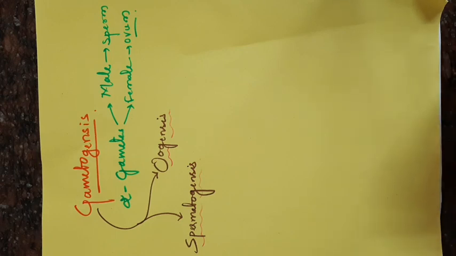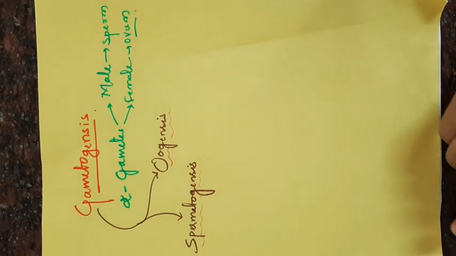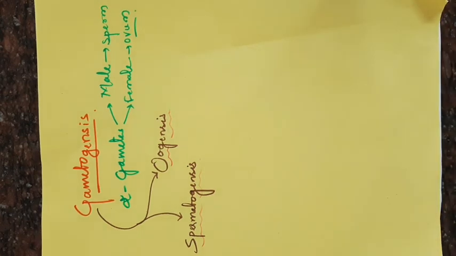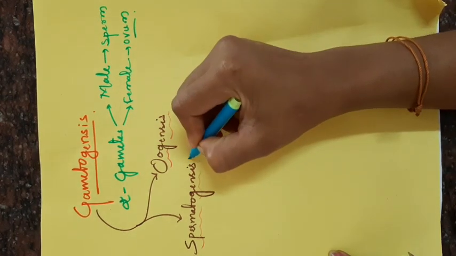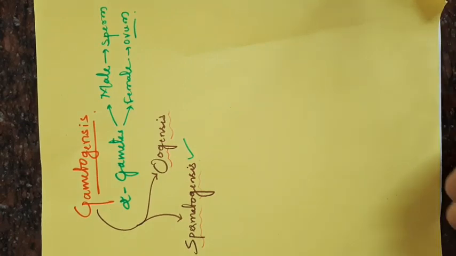Spermatogenesis is a type of gametogenesis. Here the sperm, or male gamete, will be produced. Oogenesis is a type of gametogenesis where the ovum or egg will be produced as a female gamete. Okay. Let us start the first topic here, that is spermatogenesis.